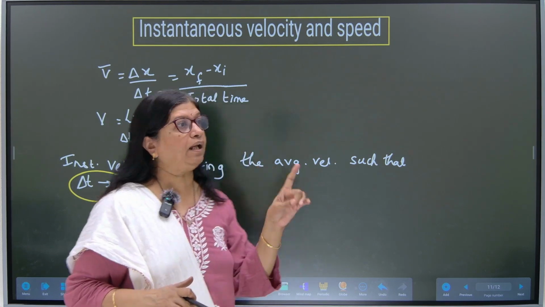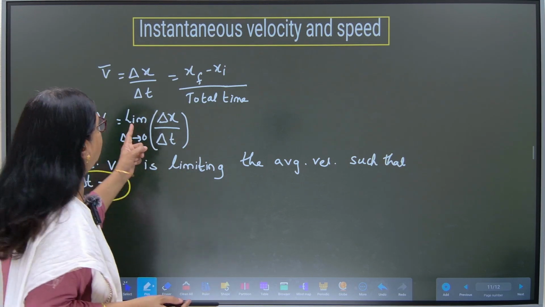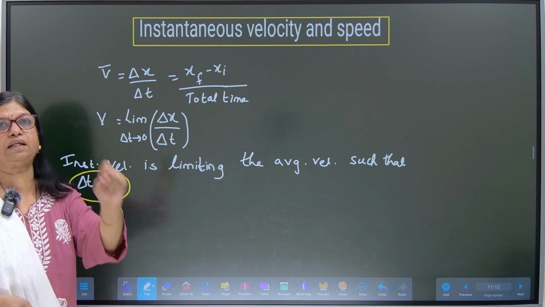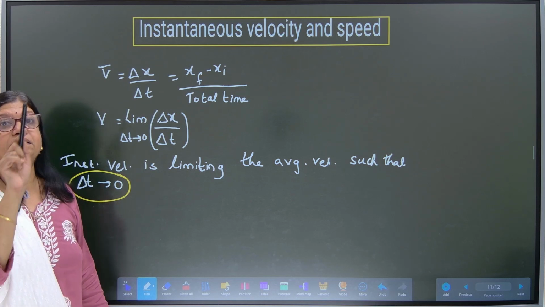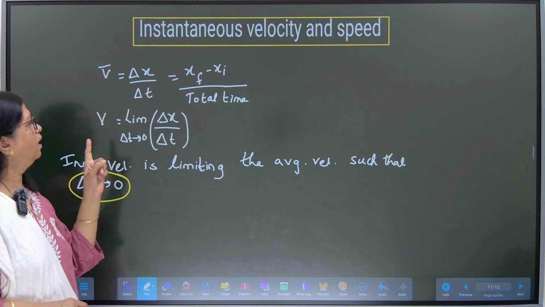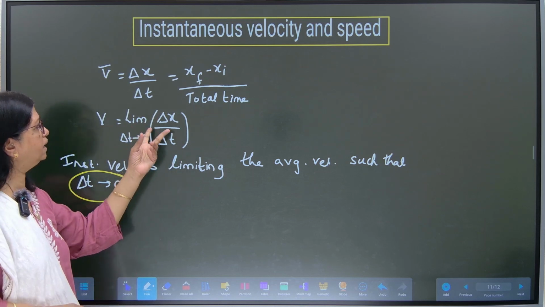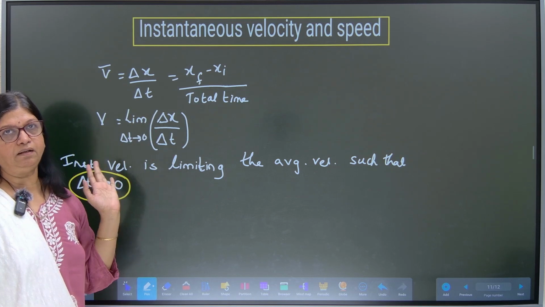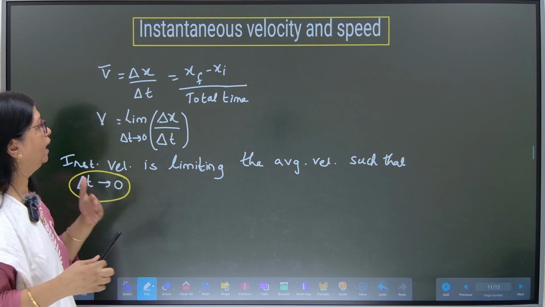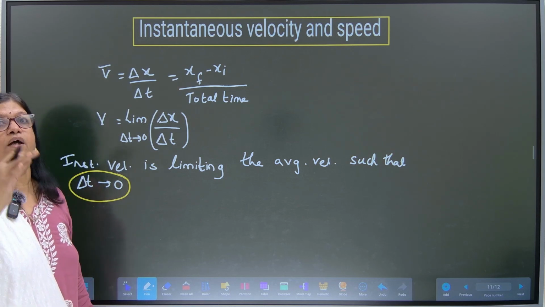So, we are limiting the average velocity itself such that delta t tends to 0, which means we are shortening the time, reducing the time such that it becomes an instant time instead of the time taken. Fine. So that is our instantaneous velocity. Then we need not write every time limit delta t tends to 0, delta x by delta t.